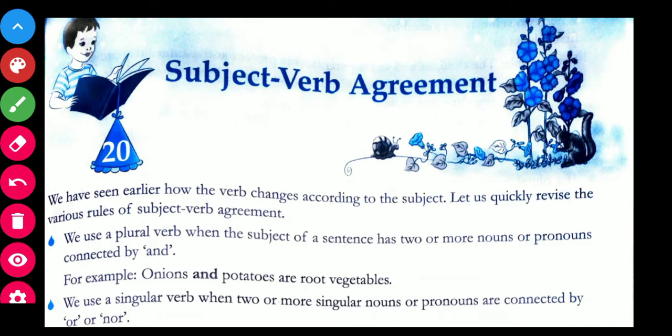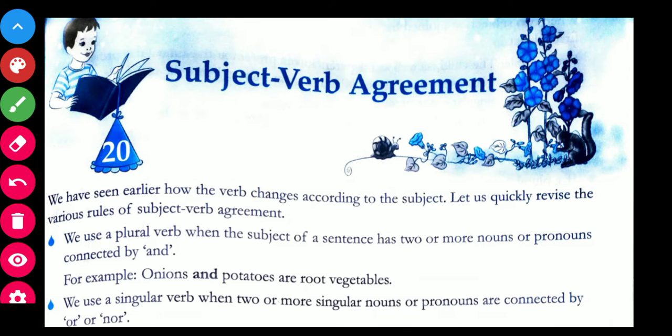So we can understand by this that the verb keeps on changing its form whenever there is some change in the sentence. And there are a few points wherein the verb also changes and how they correlate.